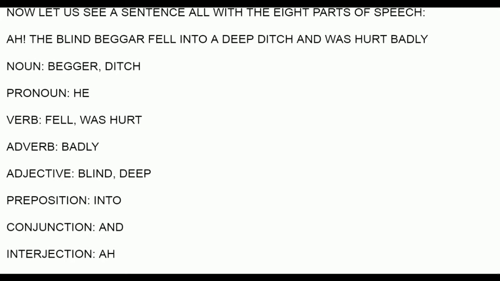The conjunction is "and". So, "and" has joined these two sentences like we learned. Now, the interjection. The interjection is over here because it will be a sudden feeling if you see someone, especially a blind beggar, fall into a deep ditch. It will be really surprising. So that's why "oh" is the interjection over here.